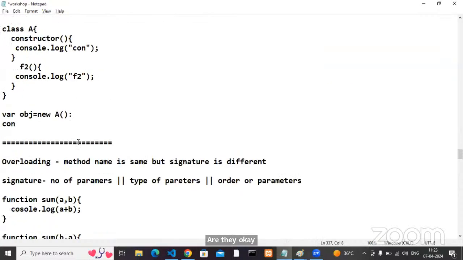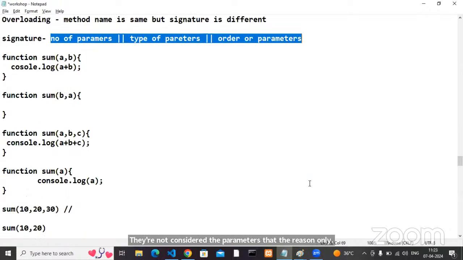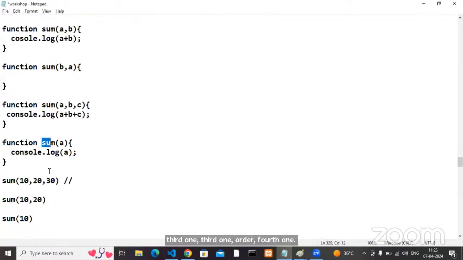What is overloading? The method name is the same, but the signature is different. Signature is nothing but the number of parameters, type of parameter, and order of parameter. In JavaScript, they do not consider the parameters. First one is overridden by second, by third, by fourth. Finally, the active method is sum with one argument, so the value is 10.